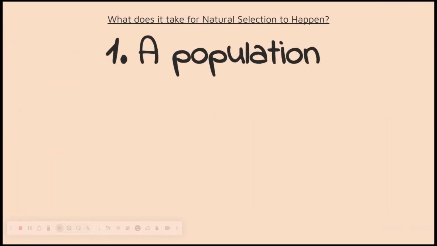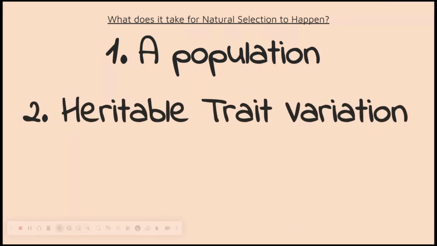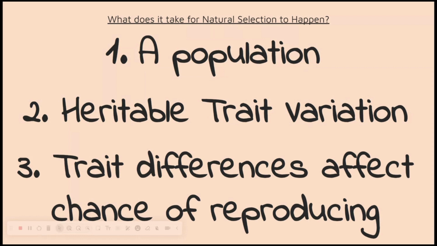Number 1, there has to be a population. Number 2, there has to be a heritable trait variation that is different in different individuals in the population. Number 3, the trait difference has to affect the chance of an individual reproducing.